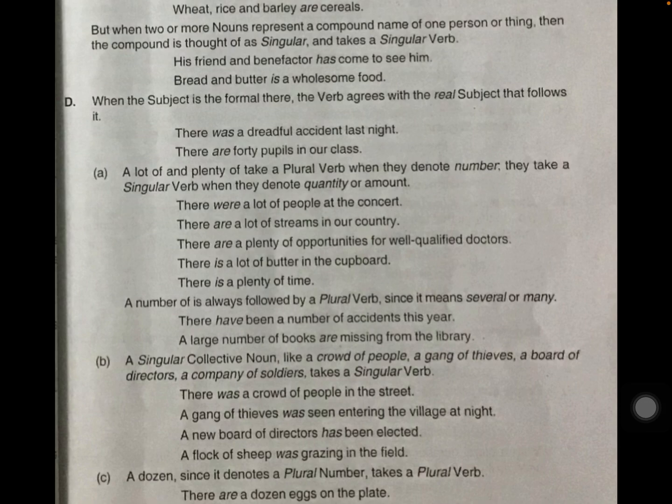"A lot of" and "plenty of" take a plural verb when they denote number, and they take a singular verb when they denote quantity or amount. There were a lot of people at the concert. There is a lot of butter in the cupboard. Number and quantity: if it is speaking about number, plural verb. If it is speaking about quantity or amount, singular verb will come.